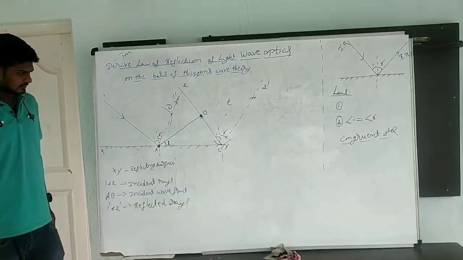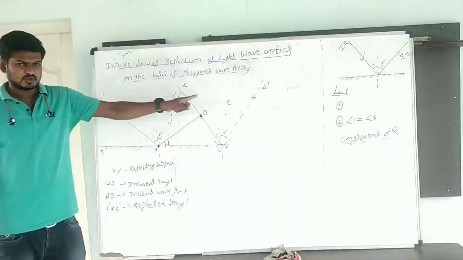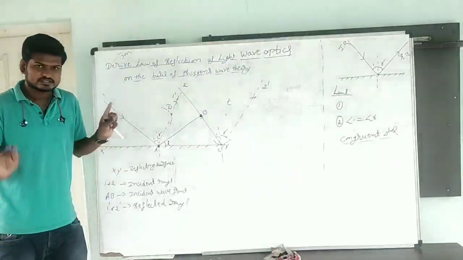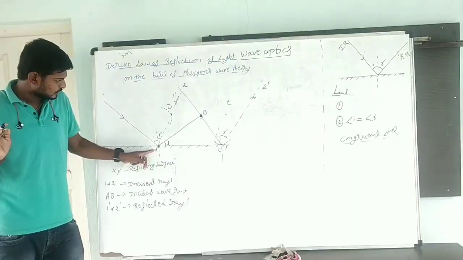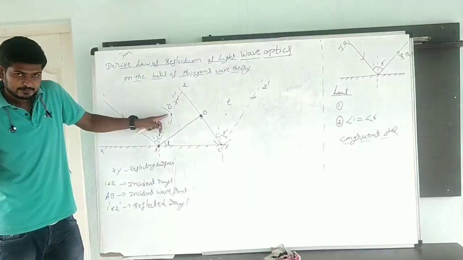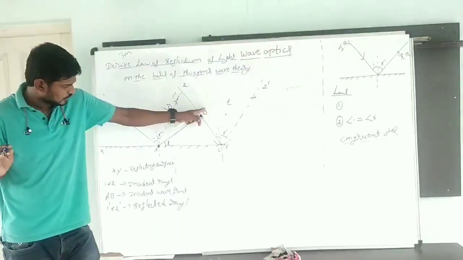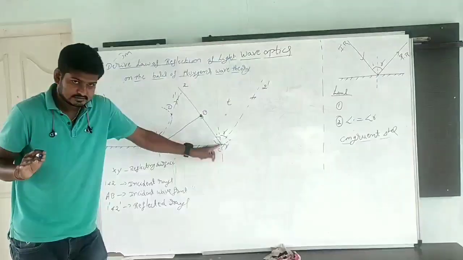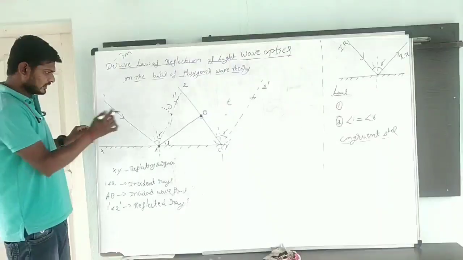Both are at the same time interval, whether 1 second or 2 seconds. A produces a new wavefront at a point D, B produces a new wavefront at a point C. Clear? Now here, how much distance?